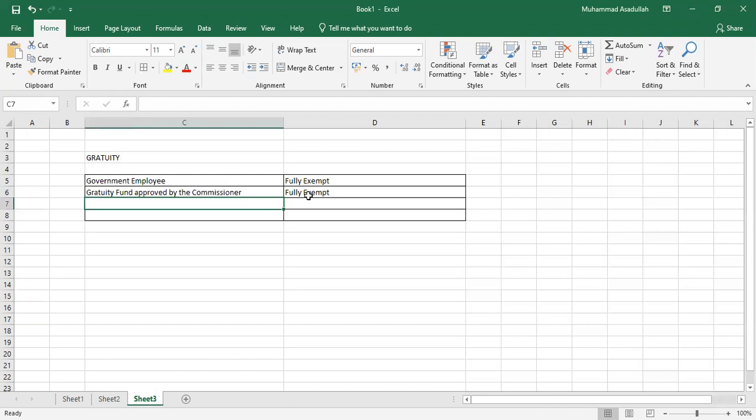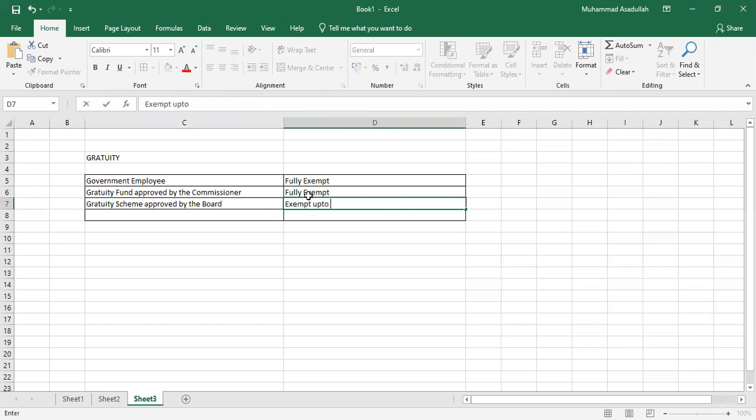The third is a gratuity scheme which is approved by the board. What will be the taxable treatment? It will be exempt up to rupees 3 lakh. And the fourth one is the unapproved gratuity scheme.